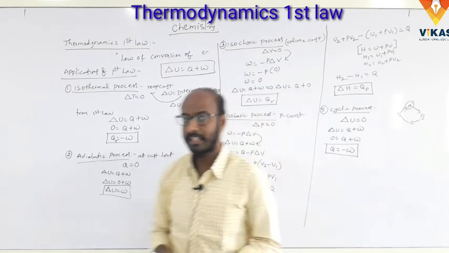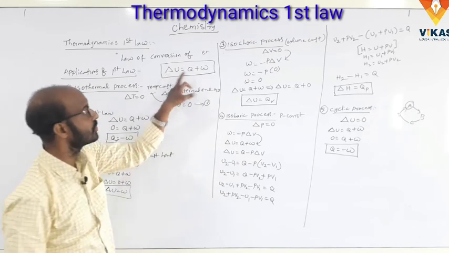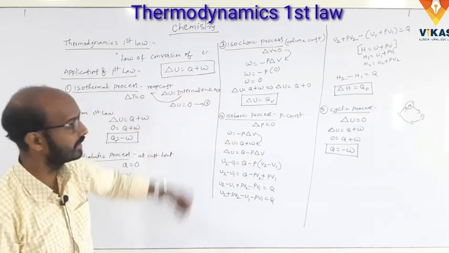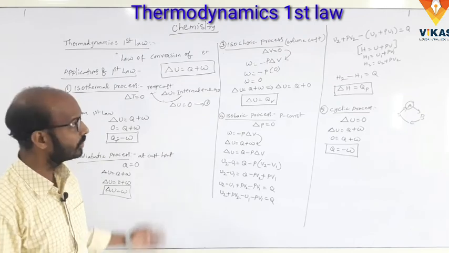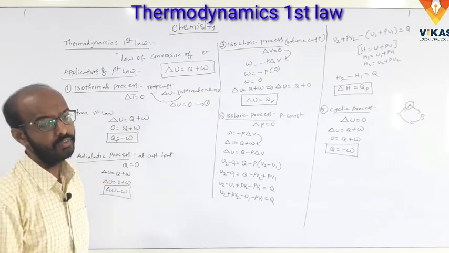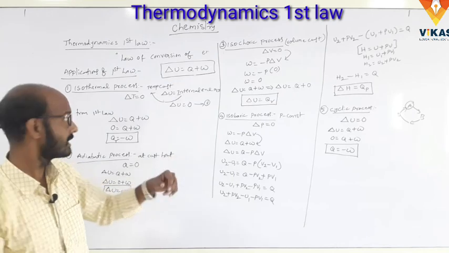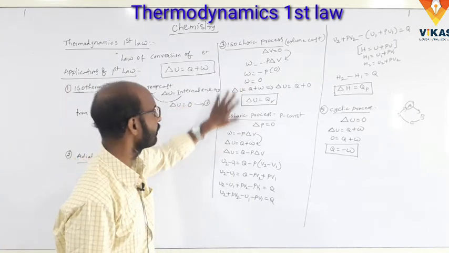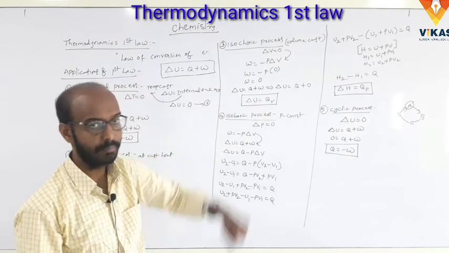So what is the mathematical expression? That is delta U is equal to Q plus W. This is the thermodynamics first law. Some applications of the thermodynamics first law, we know these are all applications already. So what are the thermodynamic processes? That is the isothermal process, adiabatic process, isochoric process, isobaric process and cyclic process.